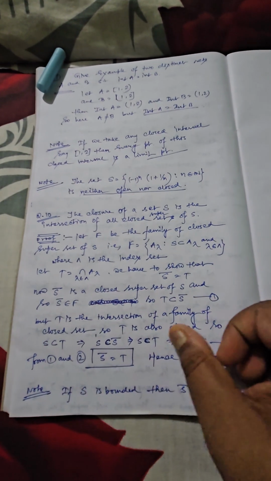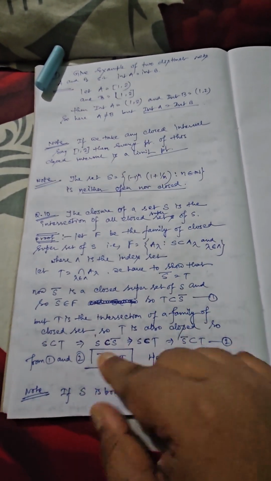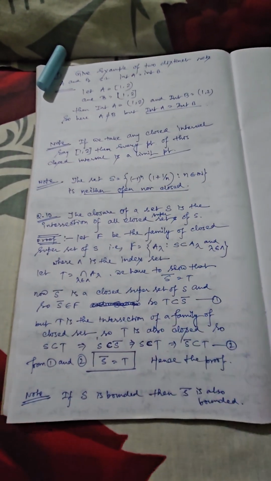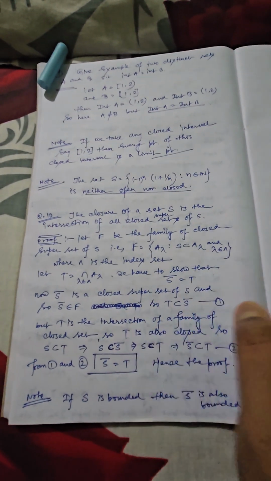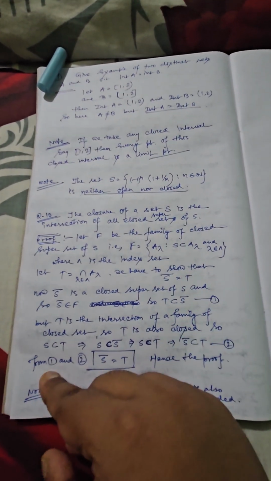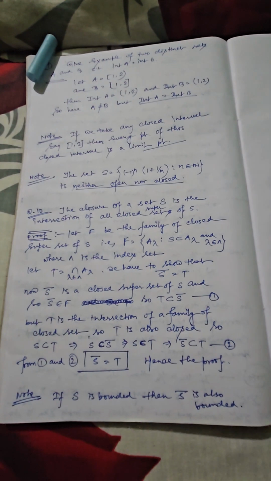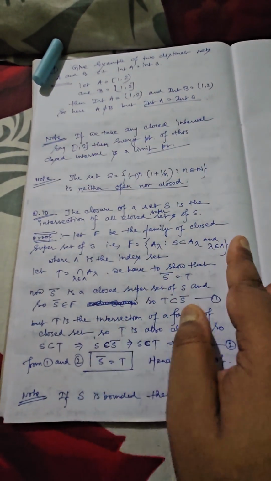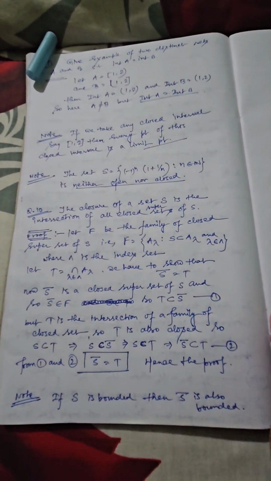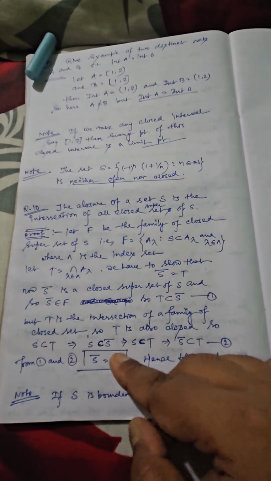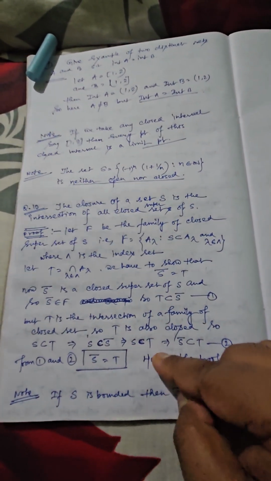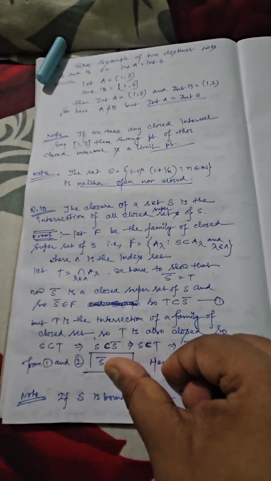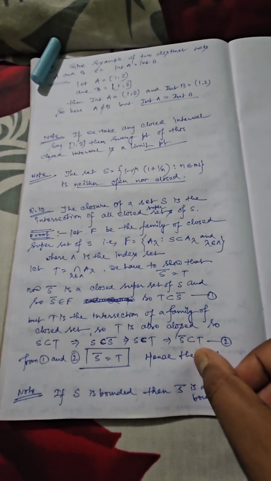But again, T is also the intersection of a family of closed sets, so T itself is closed, and it also contains S. So S is a subset of S bar by construction, and S is also a subset of T. Since T is closed and contains S, S bar is a subset of T.